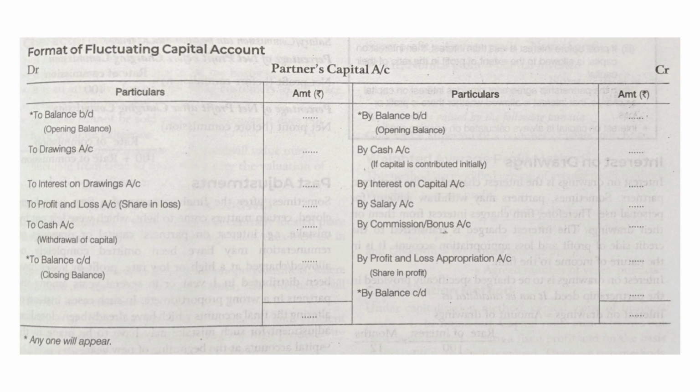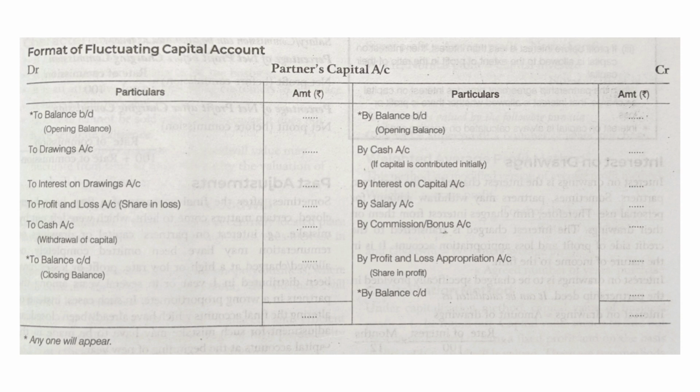Like cash, whatever cash is contributed initially will be credited. Then interest on capital, salary, commission, bonus, etc. Then profit and loss appropriation, a share of profit will be credited.